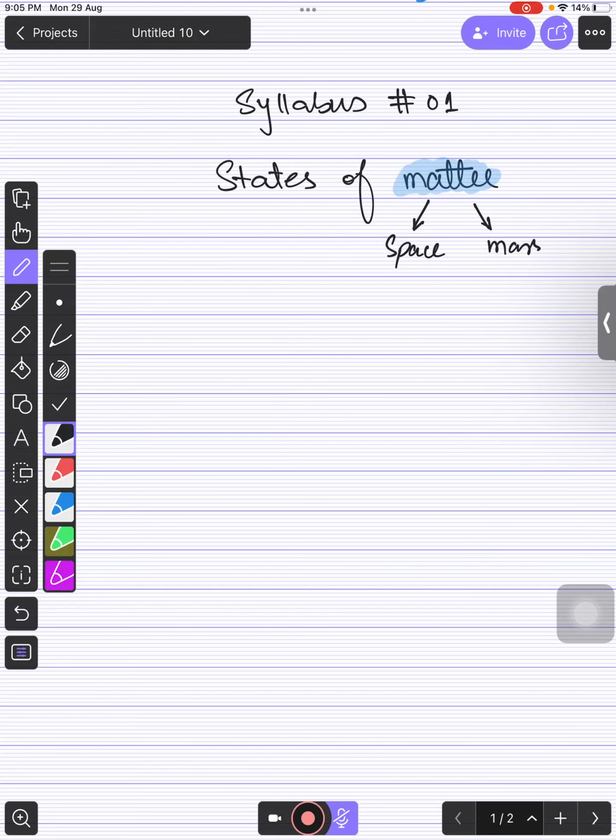Mass or weight, any one of them. You can use either word over here, because we are not talking about physics right now. You can use the word mass or the word weight, but mass is the better one. So matter is all the substances that have specific mass and occupy some space as well.